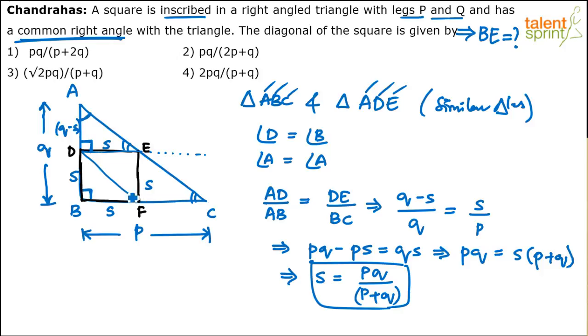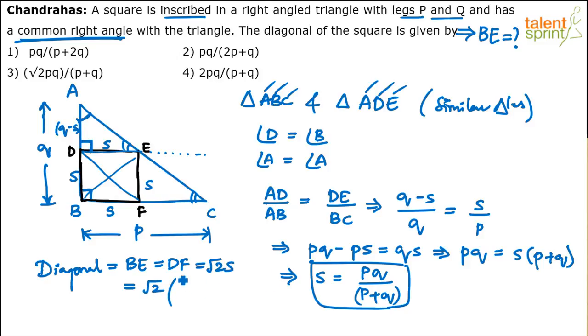Diagonal is either DF or BE, right? So how do we measure the diagonal? See, diagonal of a square is root 2 times its side. Diagonal here is either BE, which is equal to DF, which is equal to root 2 times S. So this will be equal to root 2 times S, which we have found as PQ by P plus Q. Right? So root 2 times PQ by P plus Q. Option 3 would be the answer.